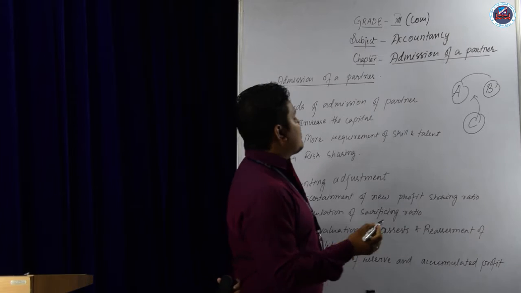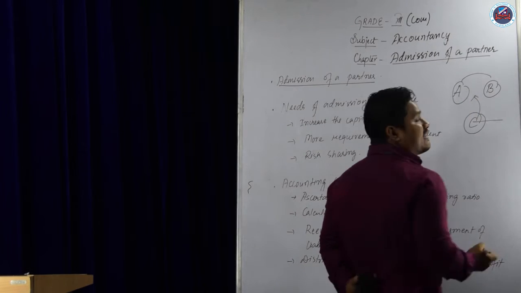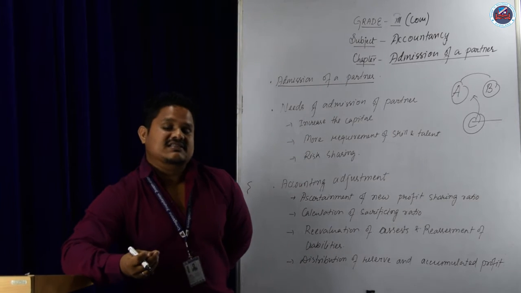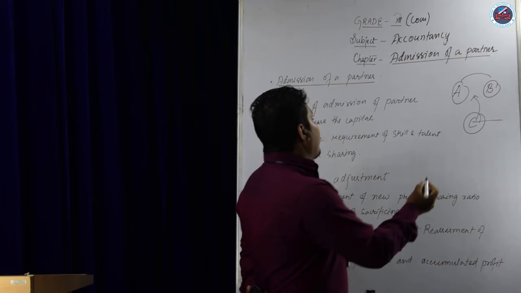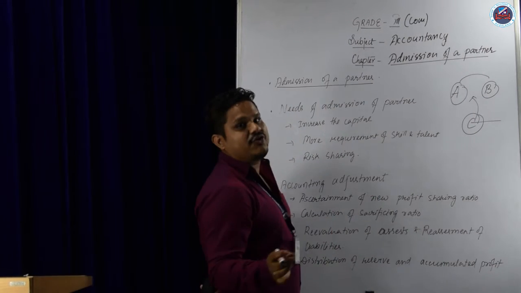Okay. So what does she have to bring? She has to bring two things. That is, she has to bring the capital as per the firm, and the business goodwill that was earned by the old partners A and B. That is called admission of a new partner.